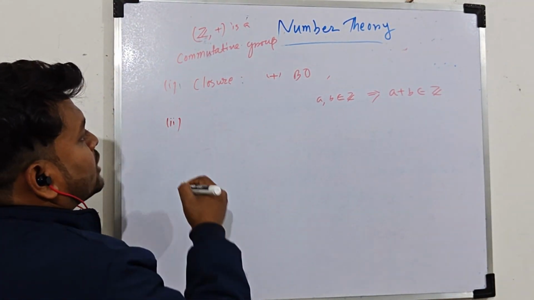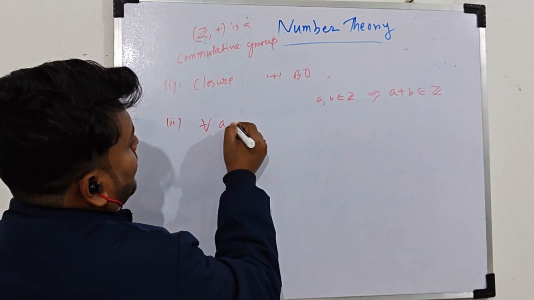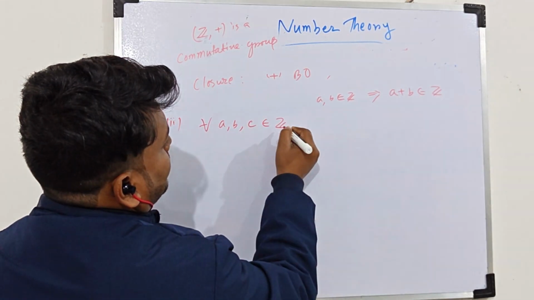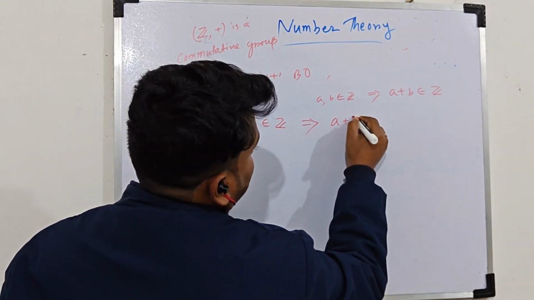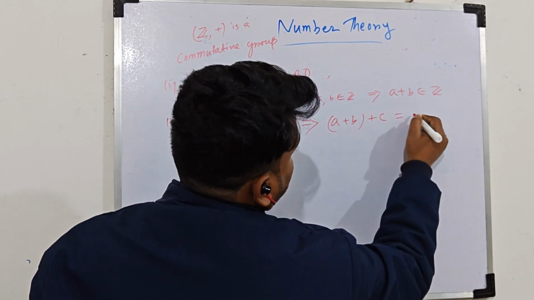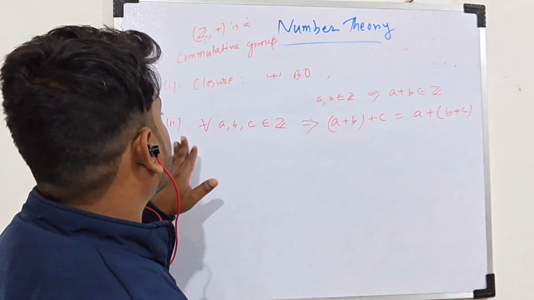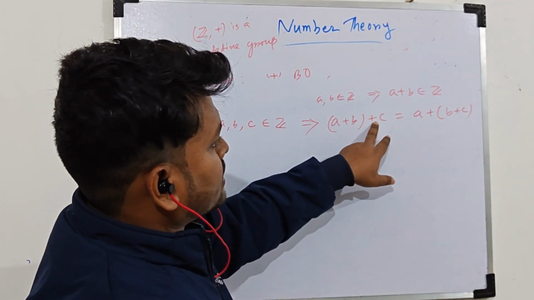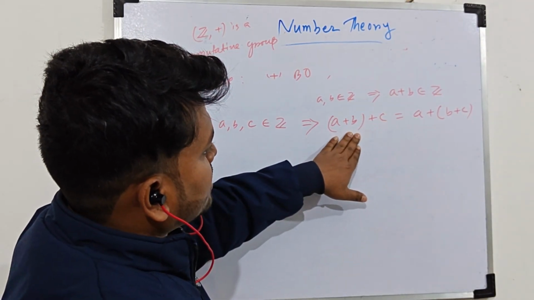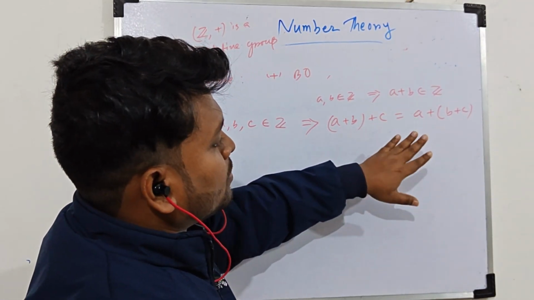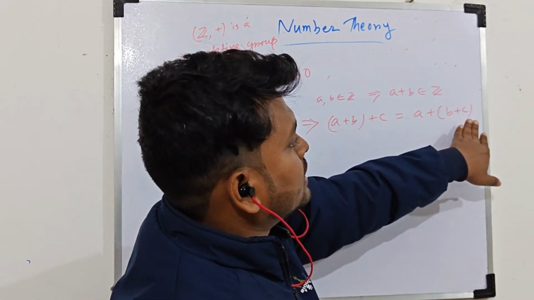Similarly, associativity. For all a, b, c belonging to Z, this implies that (a plus b) plus c equals a plus (b plus c). As this is addition, if you first find a plus b and then add c, it will be the same as a plus (b plus c).